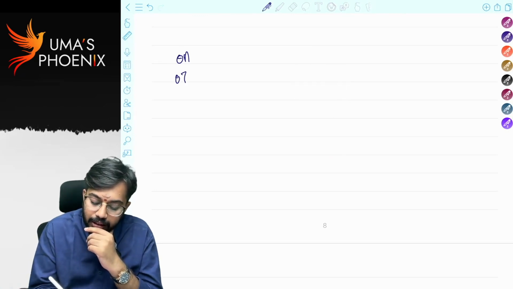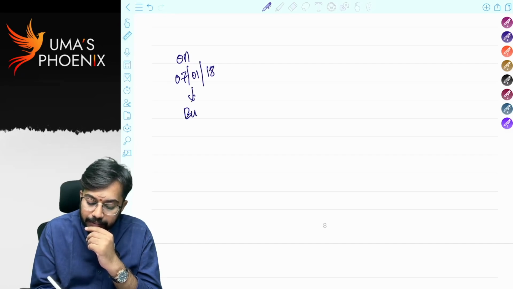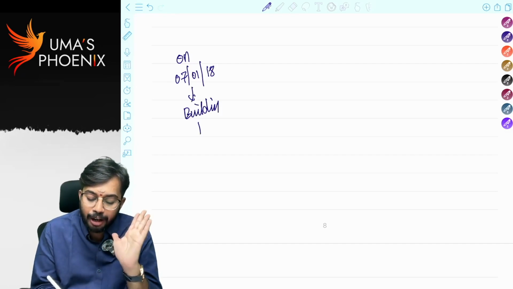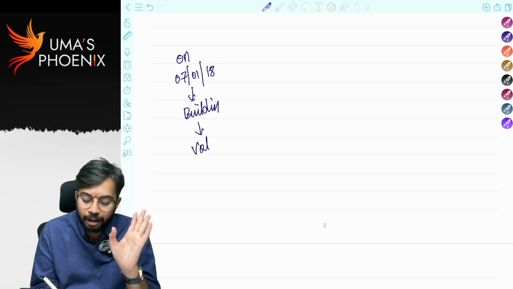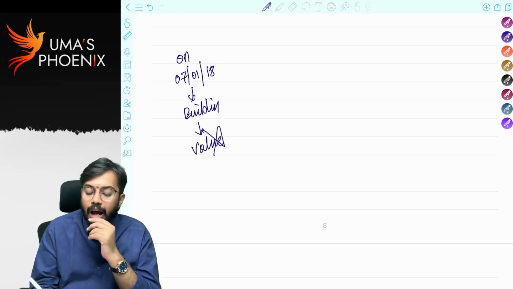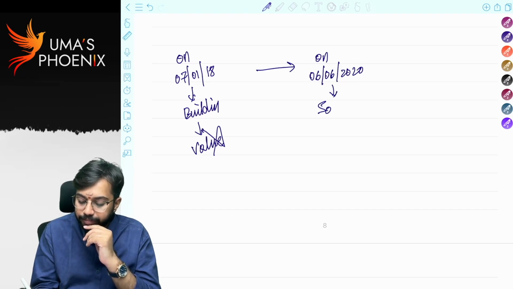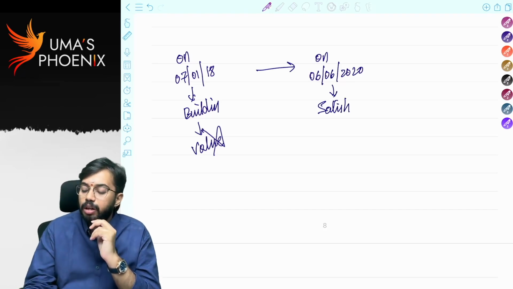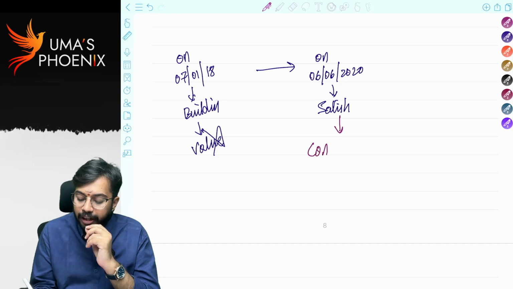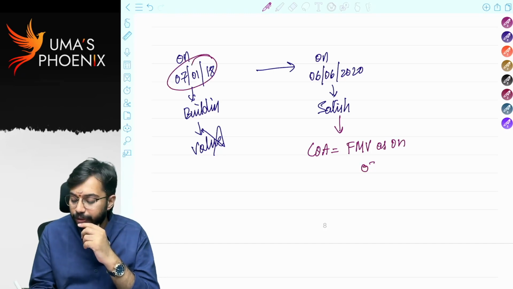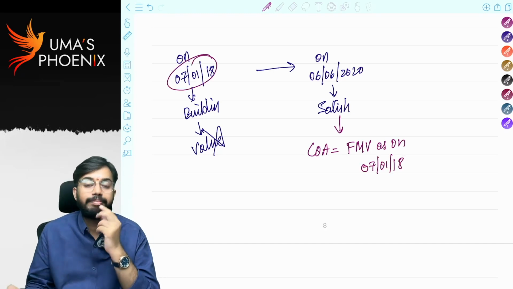on 7th January 2018, I purchased a building. Let's say the value of the building is not known. I gave this building as a gift on 6th June 2020 to Satish. Now in the hands of Satish, cost of acquisition. What is cost of acquisition? Cost of acquisition is equal to fair market value as on 7th January 2018. Is it clear?